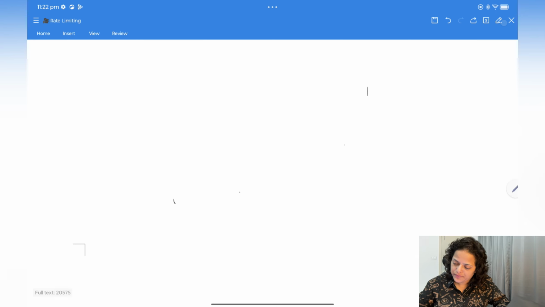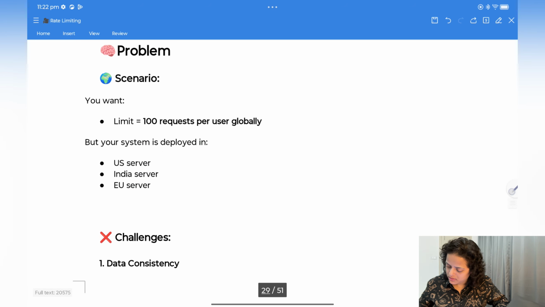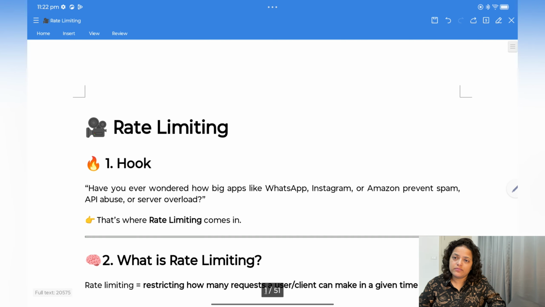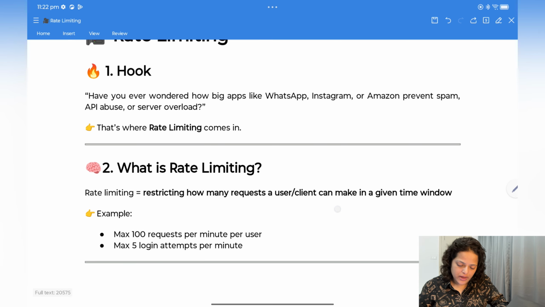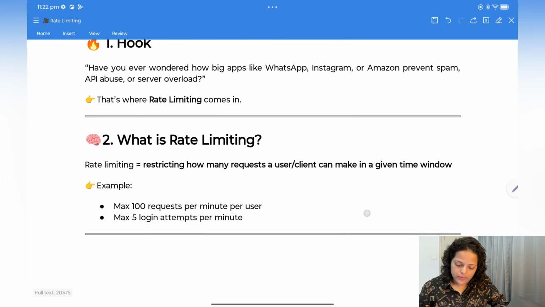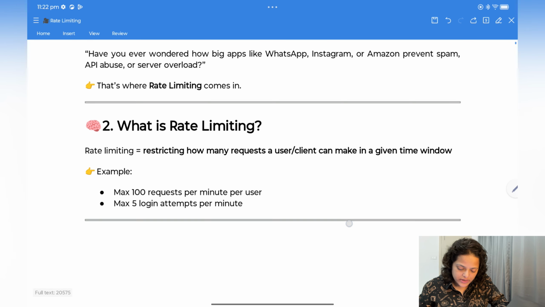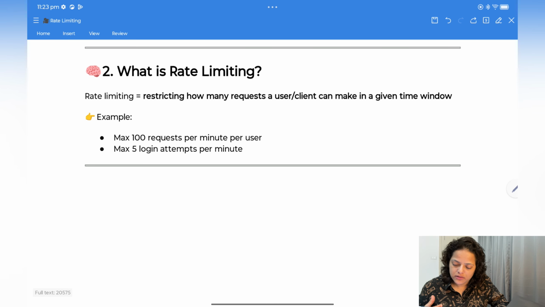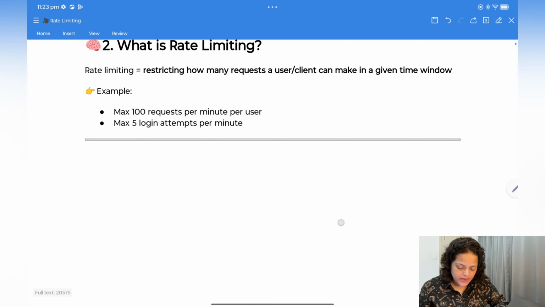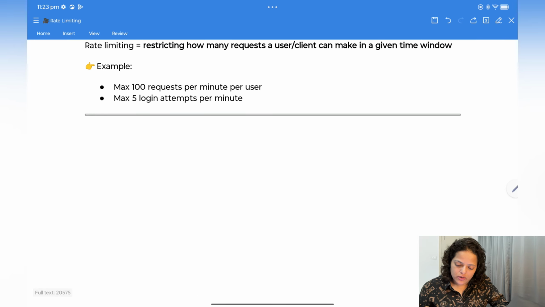So let me go there. Let's come to the starting. Whatever we discussed, let's check that in a structured format. Have you ever wondered how big applications like WhatsApp, Instagram, Amazon prevent spam, API abuse or server overload? That's where rate limiting comes in. What is rate limiting? Rate limiting is restricting how many requests a user or a client can make in a given time window. Example: maximum 100 requests per minute per user, or maximum 5 login attempts per minute.